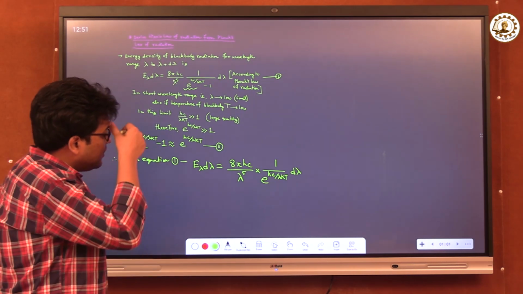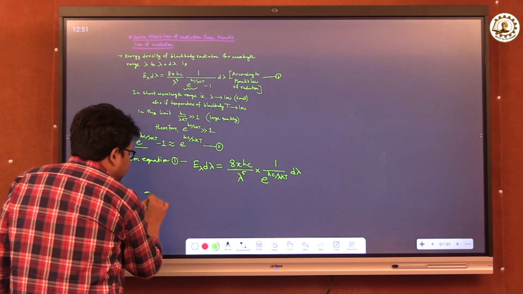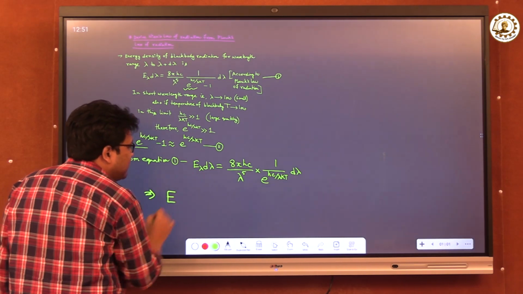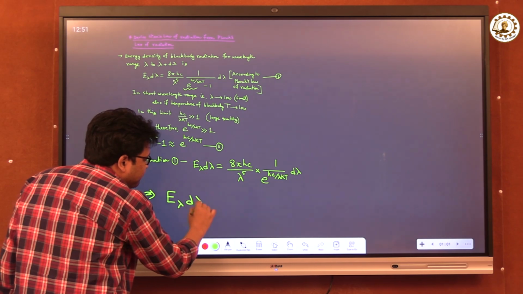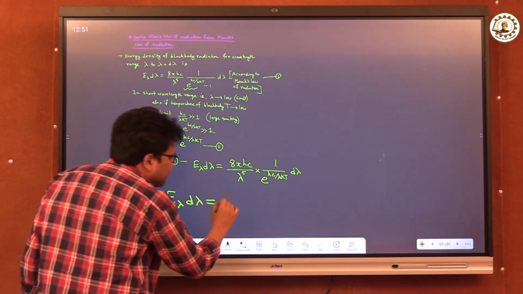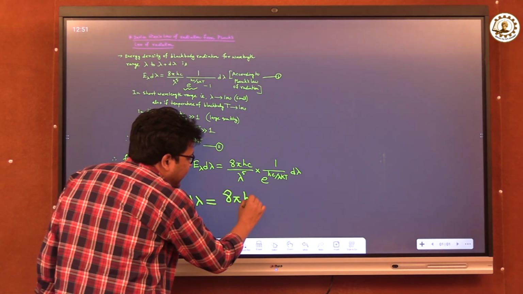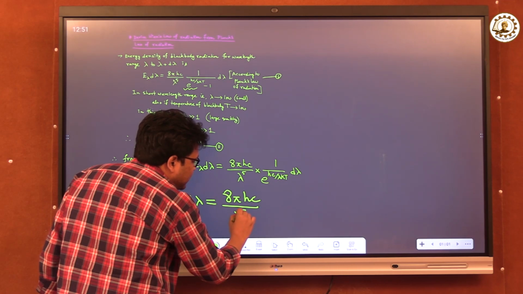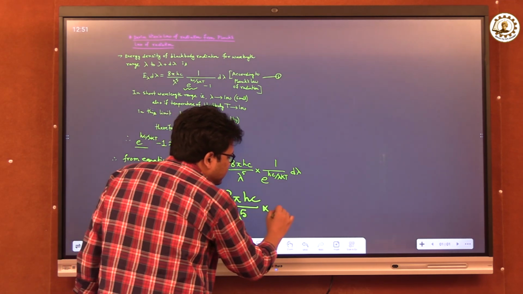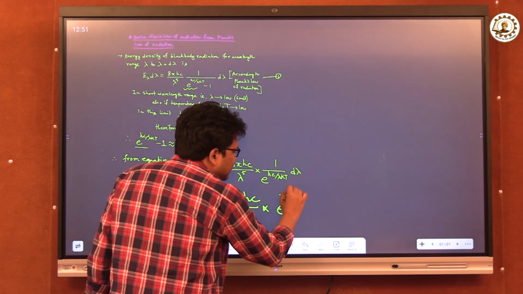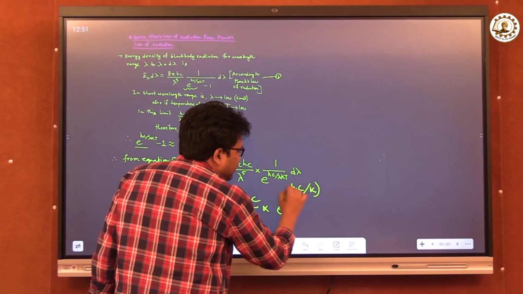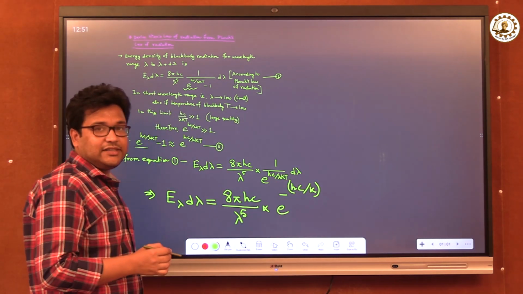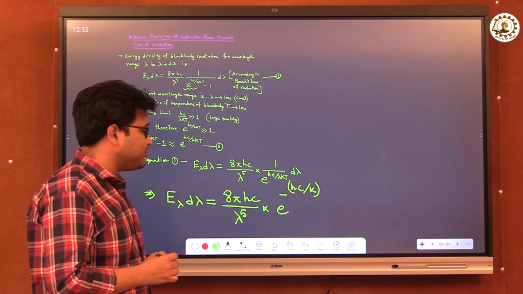Now, after simplification, on the left hand side we have E lambda d lambda equals 8 pi hc by lambda to the power 5 into e to the power minus of hc by k divided by lambda T into d lambda. Here h is Planck's constant, c is the velocity of light, k is the Boltzmann constant.